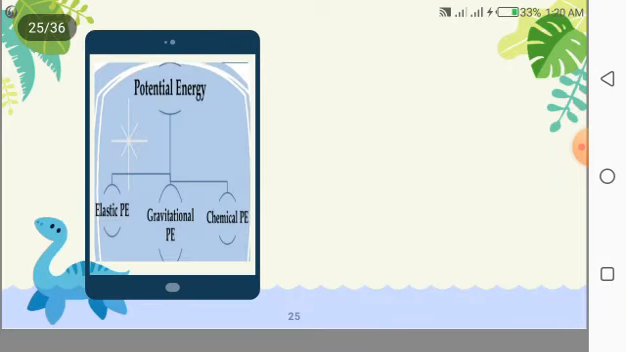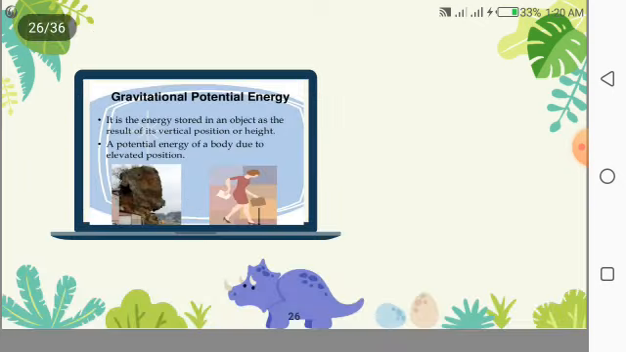And potential energy has further types. One is elastic potential energy, the second is gravitational potential energy, and the third one is chemical potential energy. First we are going to discuss gravitational potential energy. It is the energy stored in an object as a result of position or height. It is the energy produced by gravity that attracts the material towards itself, and it is vertical. The potential energy of a body is due to its elevated position.